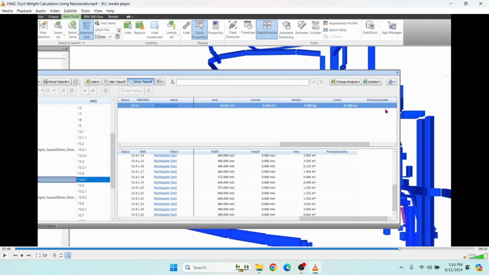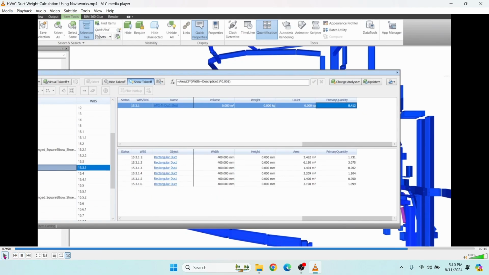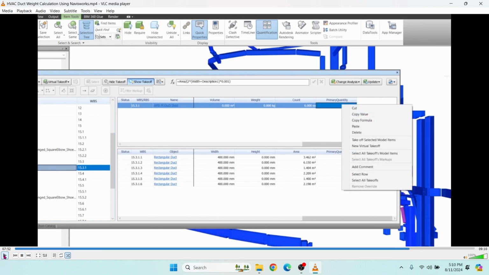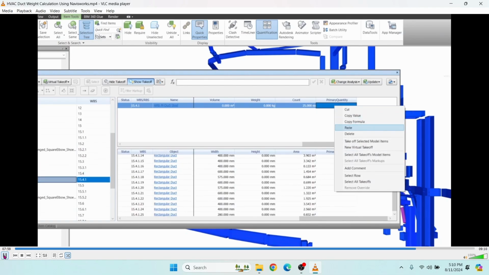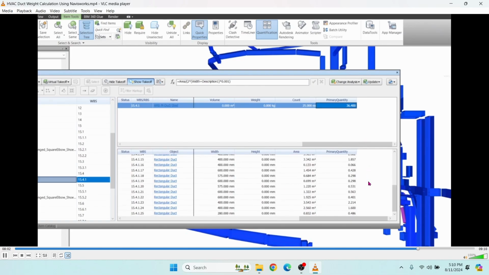Now here we would have to write the earlier primary quantities formula again. Now we are not required to write it again. We have to go to the earlier row and copy that formula and paste it here. Copy from here and paste to here. Here you can see it automatically gets this length. Like this, all the lines we have to individually go and update.